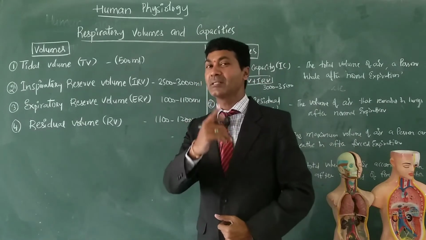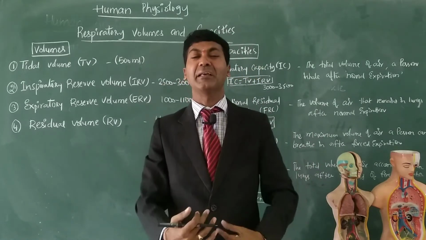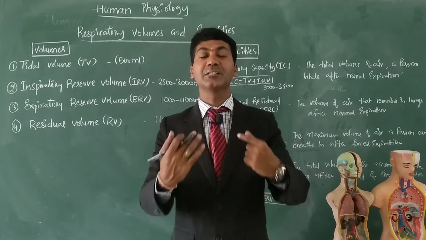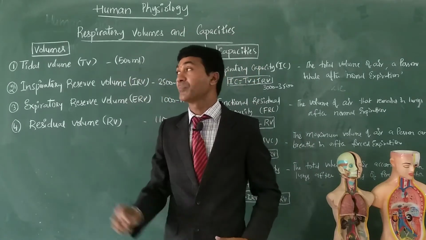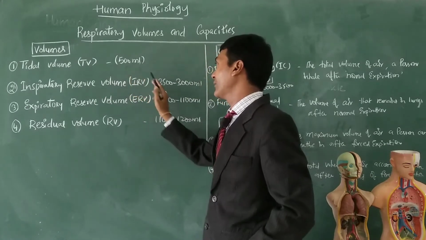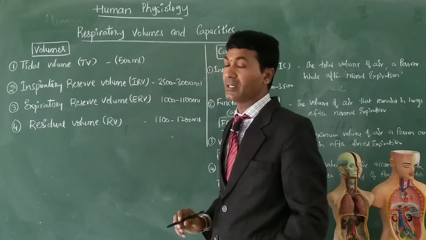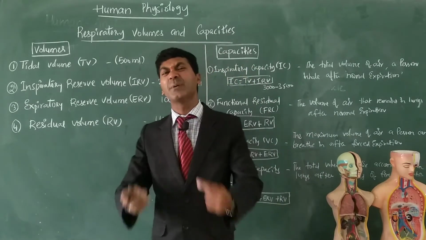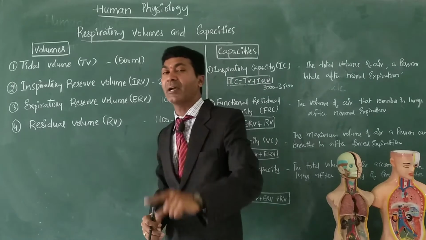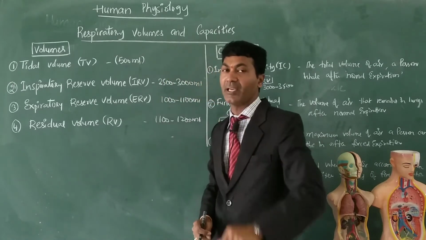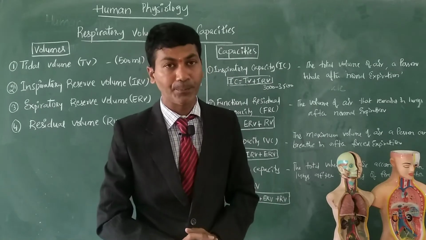My dear students, if you try to inspire more air, if you forcefully do the inspiration, what happens? Five to six times more air you can take. Exactly, five times is 2500, six times is 3000. With forceful inspiration, you can take 2500 to 3000 ml of air. This is called inspiratory reserve volume.